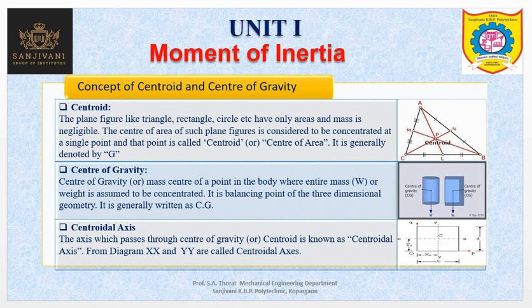Now we can understand the centroid. Now we will see what the centroidal axis is. The axis that passes through the center of gravity or centroid is considered the centroidal axis. If you see this diagram, this XX and YY are the centroidal axes.